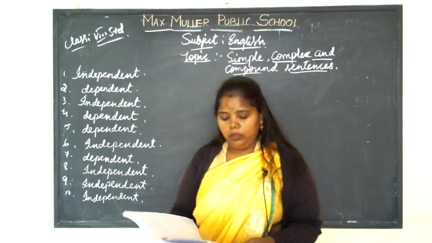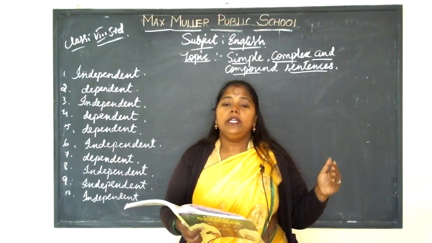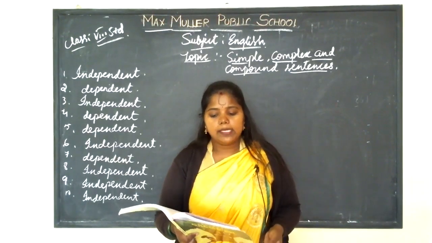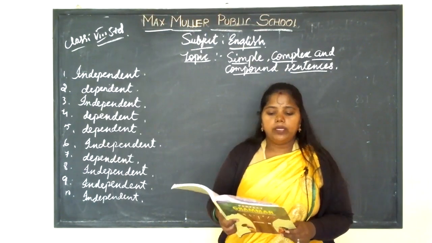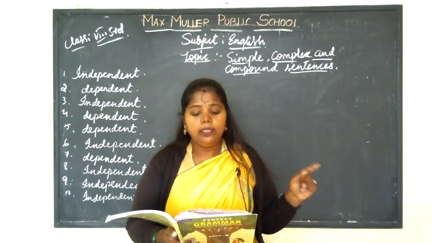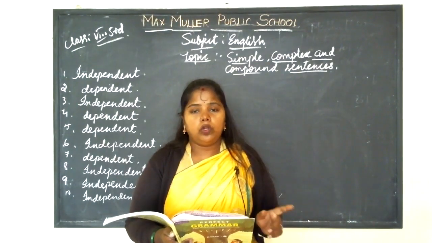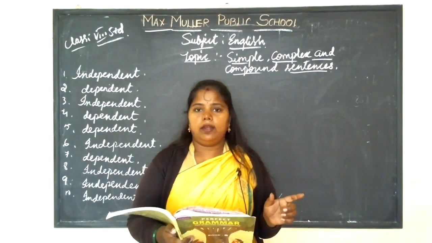The third one, "Although it was raining, we decided to go to the beach." So it's a complex sentence, right?